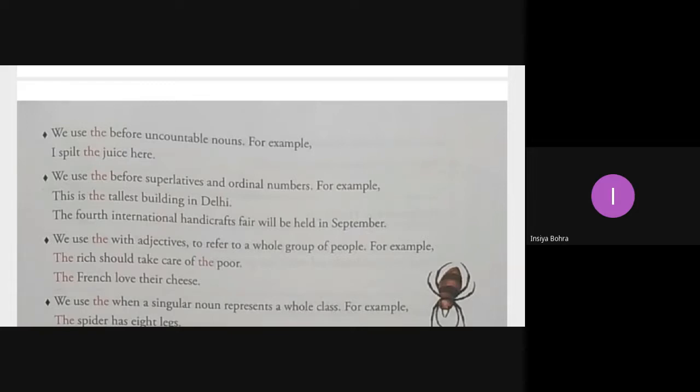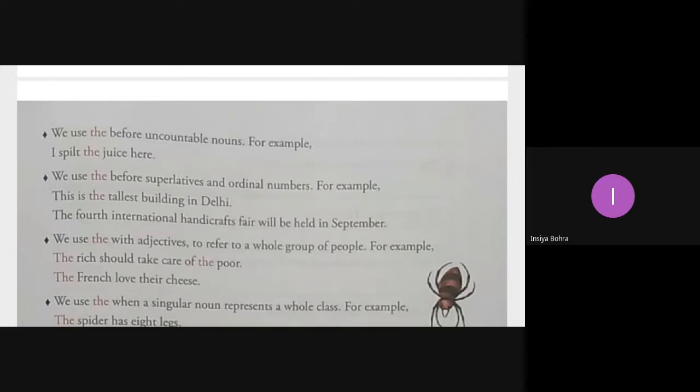Sir, can I tell any question also? You want to make a question statement, that is what you're asking? Okay, try it out. Let me see if it is correct or not. Will you take tea or coffee? Will you take tea or coffee? So, where is the article the in that, beta?